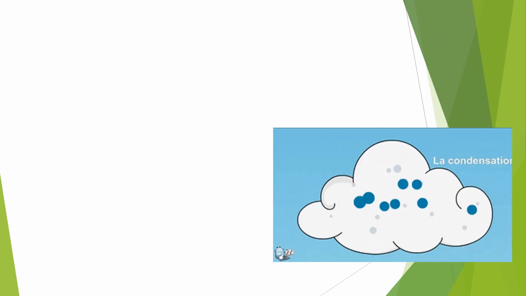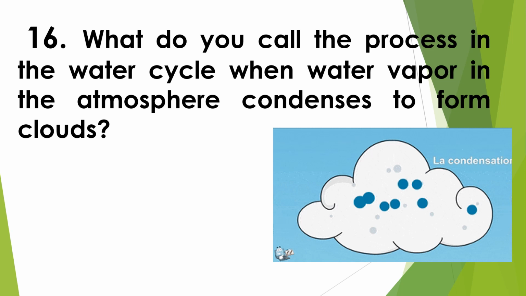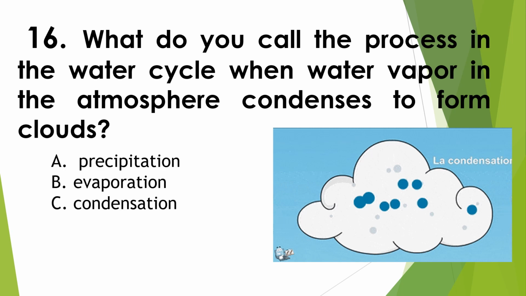Okay? Next, what do you call the process in the water cycle when water vapor in the atmosphere condenses to form clouds? A. Precipitation. B. Evaporation. C. Condensation. D. Rain.